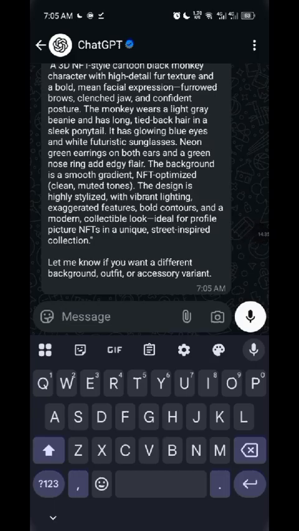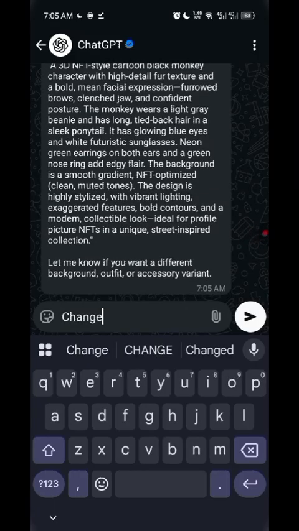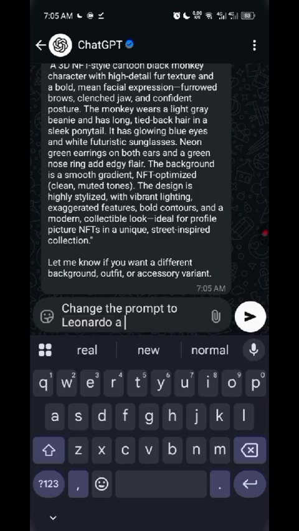I told you guys that different image generators have different ways of prompting. So let's change the prompt to the Leonardo style, because we are using Leonardo AI now to generate. So let's say change the prompt to Leonardo AI style.